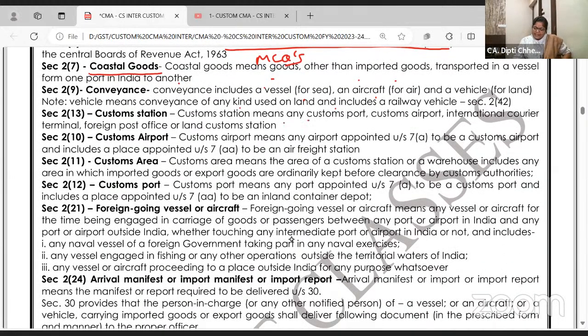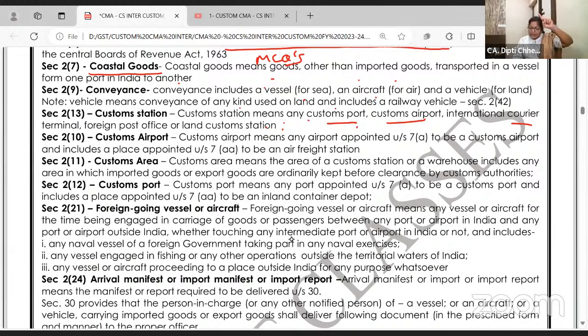custom station means any custom port, airport, international courier terminal, foreign post office or land custom station. See, when the goods come in, all the formalities have to be done, so there should be some place to park them. If I'm going to watch a movie, can I take my car inside the theater and make it sit next to me? No. I have to park the car in the parking lot. Same way, when the goods are imported, before they merge into the masses, they need to be parked at a proper place for inspection, for payment of duty and all. That place is called a custom station.